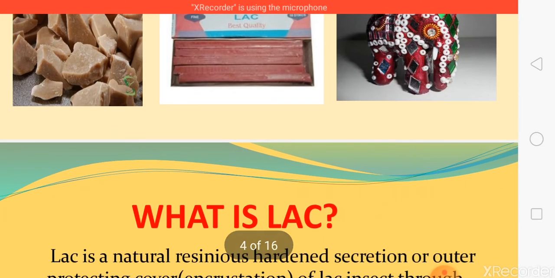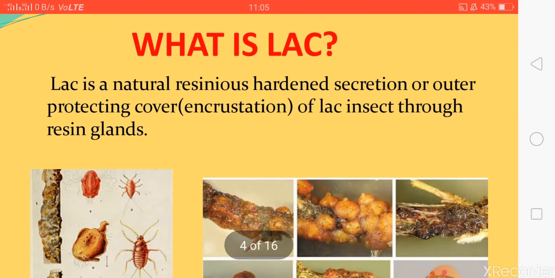So first, let us know what lac actually is. Lac is only the natural secretion of the lac insects. Natural secretion by the lac insects means the lac insects have resin glands all over the body except three main parts: mouth parts, breathing pores, and anal region. Obviously, if they had resin glands all over the body, how would they respire? So at these three places they don't have resin glands, and the resin glands are only responsible for the secretion of this resinous hardened substance.